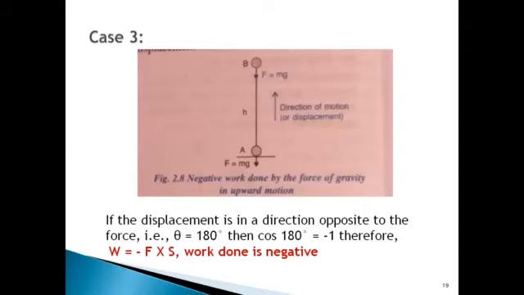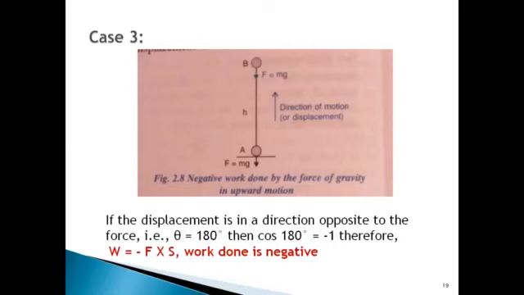So the third condition is, what happens when displacement is in the direction opposite to force? When displacement is in the direction opposite to force, theta would be 180 degrees. Listen here, the force of gravity would always be acting downwards. When you throw a ball vertically upwards, what happens? You are doing work against gravity. Negative work is done by the force of gravity in upward motion.